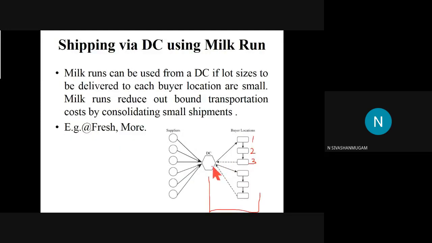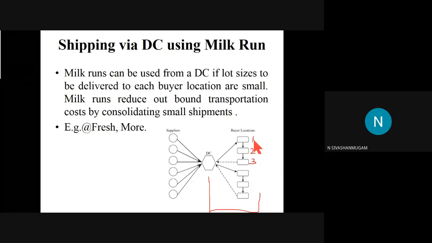And one more thing, all the suppliers are shipping their product to the DC. Okay, so in the inbound region, the risk on the supplier is reduced because there is no requirement of direct contact between the supplier and buyer. Simply they are giving all the goods to the corresponding distribution center. Okay, then all the parts are handled by the distribution center people, and they are covering different buyers.